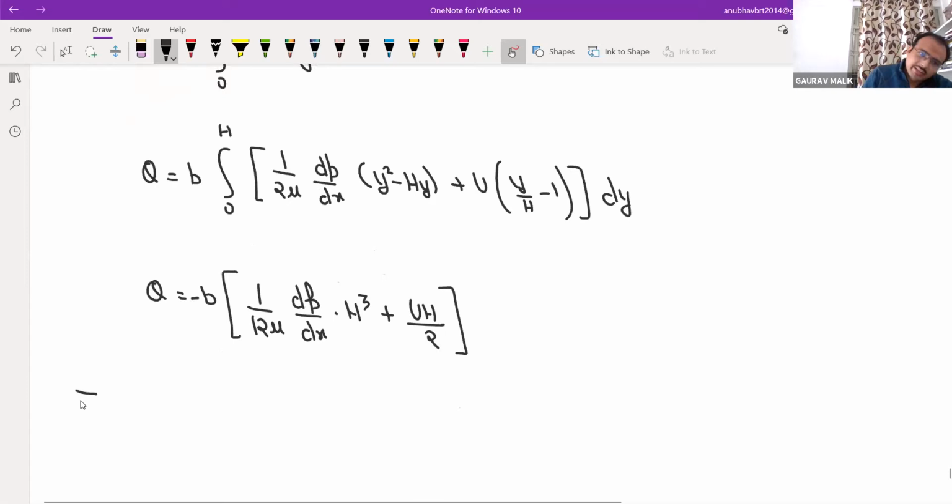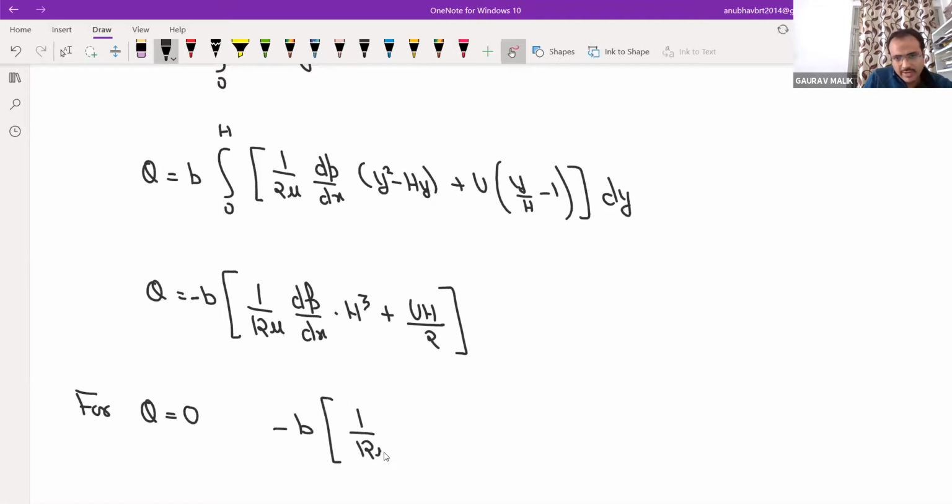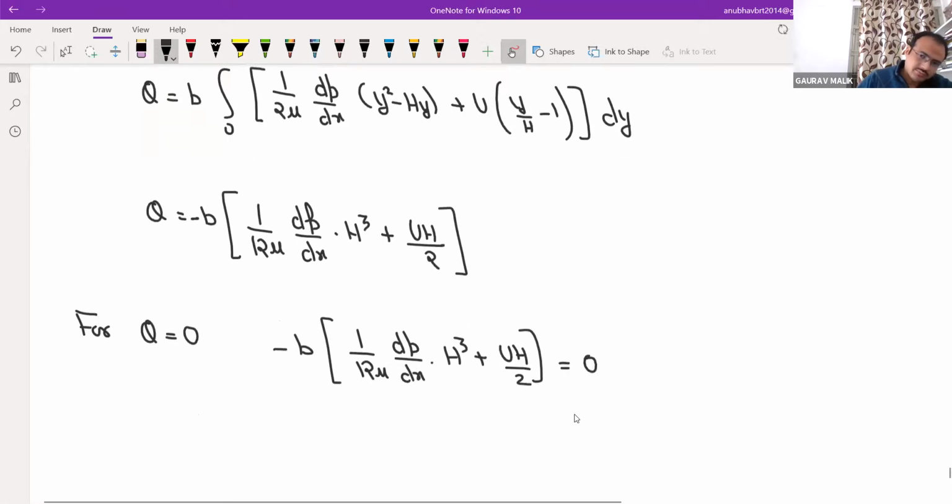But in the question it is mentioned that Q is equal to 0. So for Q equal to 0, minus b into 1 by 12 mu, dp by dx, h cube, plus Uh by 2, should be equal to 0. The value of dp by dx is equal to minus 6 mu U by h square.